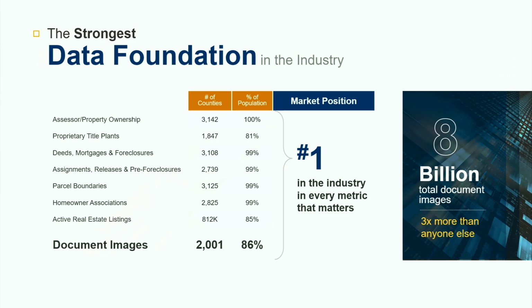So we are number one in the number of data sets, starting with property information. We call it assessor. If you own a home, you have a tax assessment that happens, and basically it comes from there. Another big one for us is document images. It is basically the image when you do a transaction in the county. If one of you bought a home, you saw the deed, which becomes a signed document, becomes an image, goes into the county, and comes as an image to us.